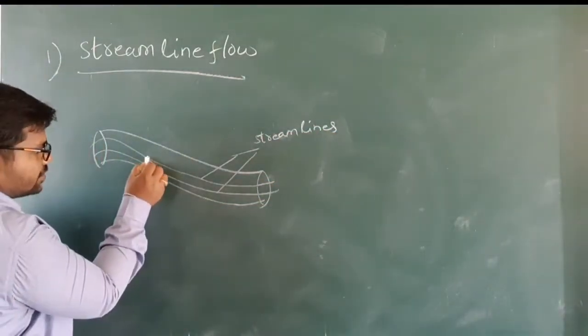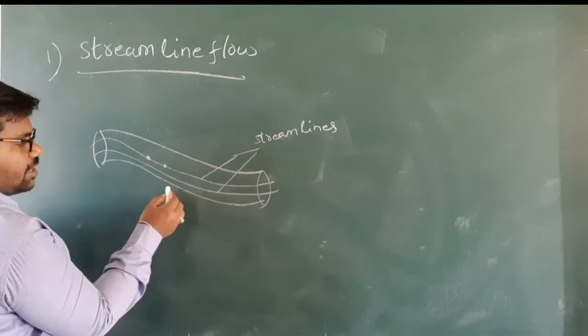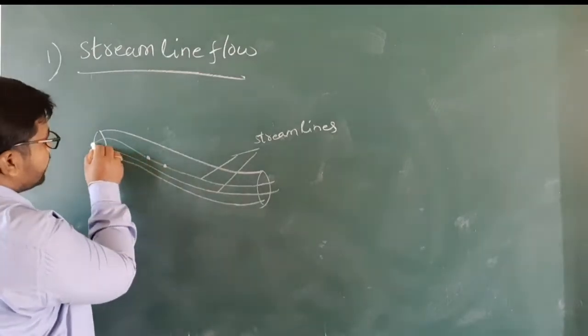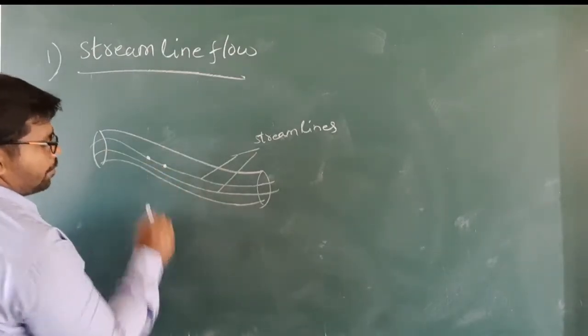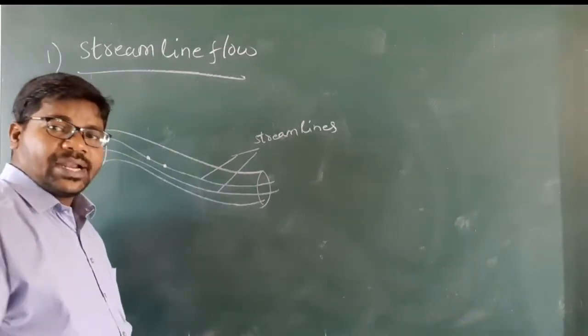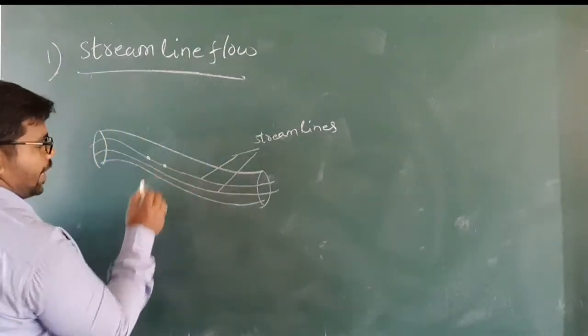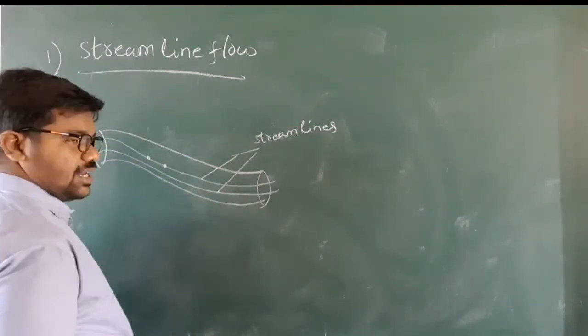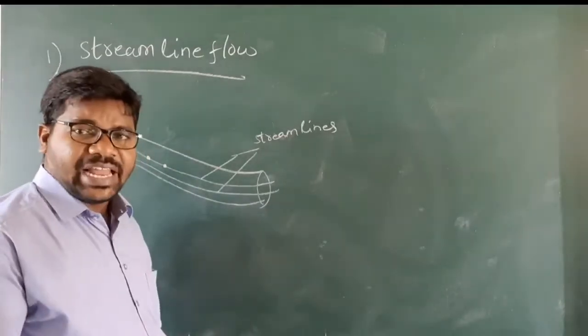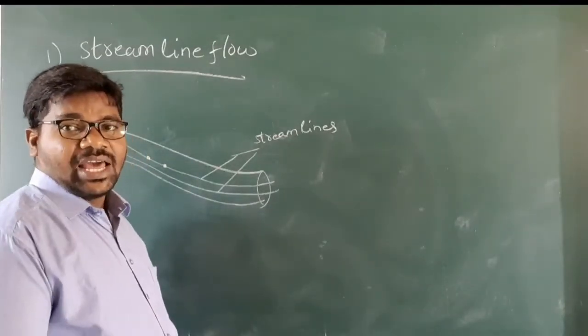Consider the liquid particles. Each and every particle passes through the same points, so each particle has the same velocity as the preceding one.